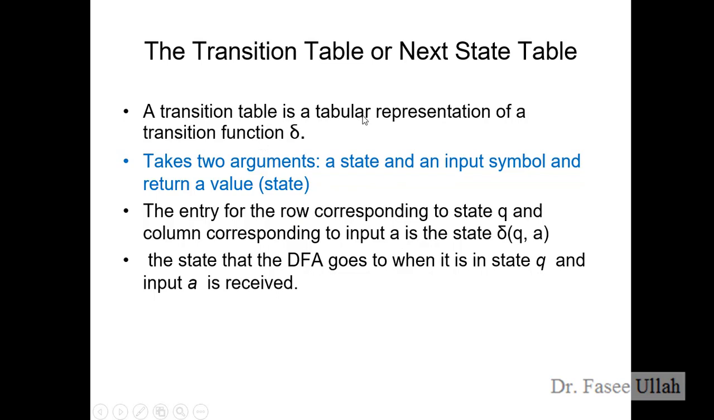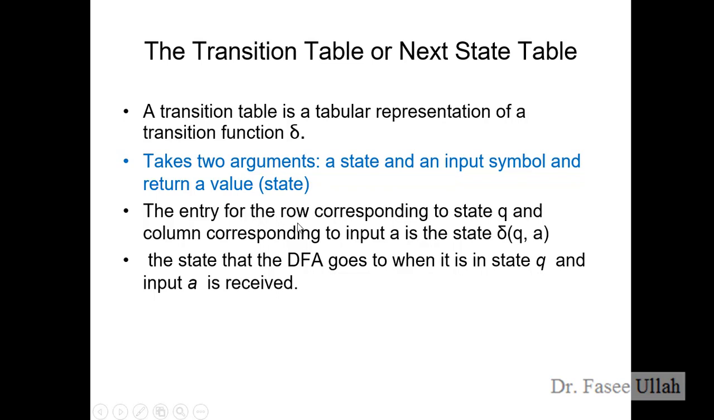A transition table is a tabular representation of a transition function. This symbol represents the transition function. It takes two important arguments: the first is the state, the second is the input symbol, and it has a return value. This is very important. And of course, the state is very important. Without the state, we cannot make a transition table or transition diagram.